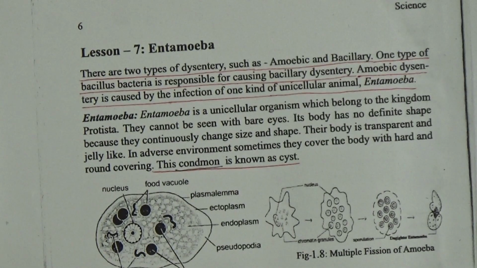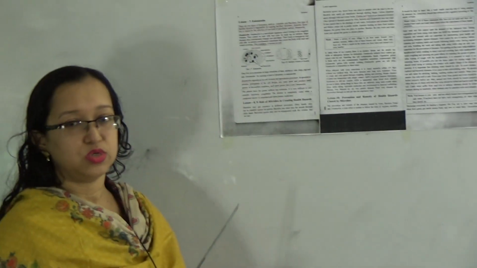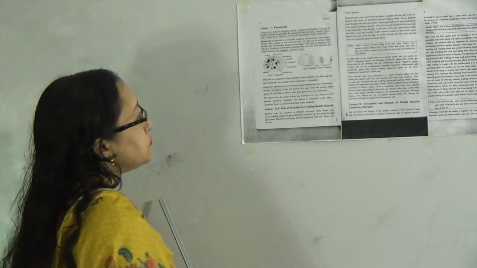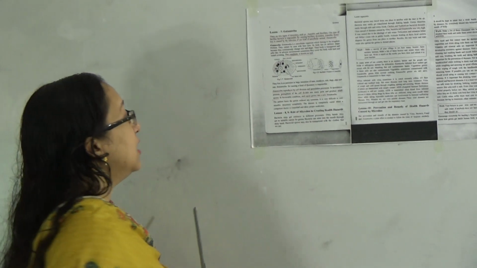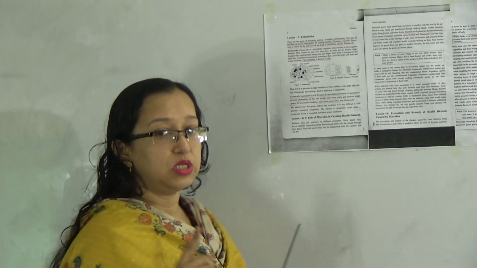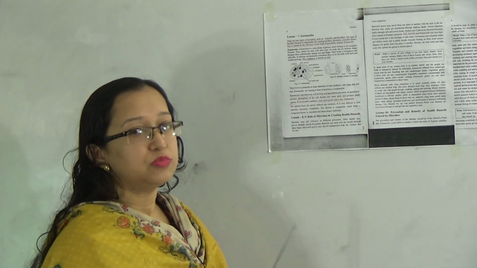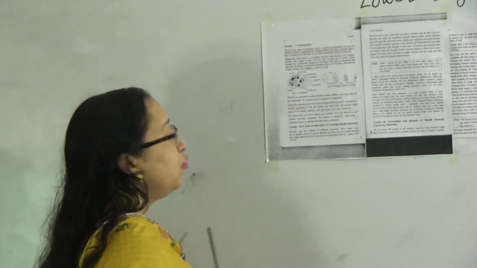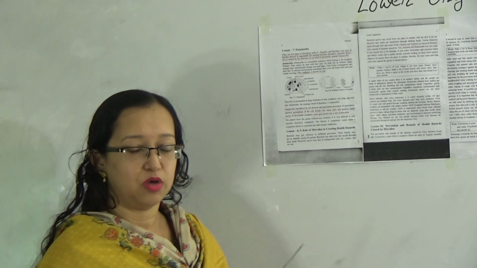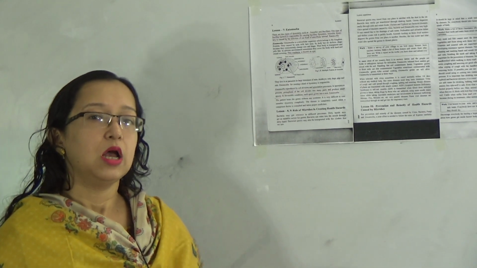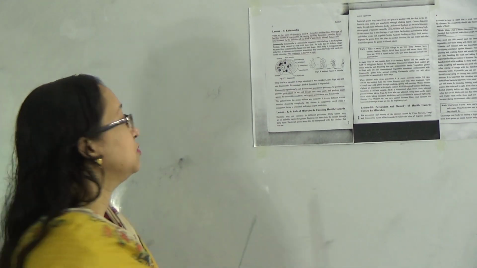So we know that there are two types of dysentery. One is amoebic dysentery and another one is bacillary dysentery. And amoebic dysentery is caused by one of the unicellular organisms, and the name of this organism is Amoeba. Now we will discuss Amoeba. What is Amoeba? What is the shape of Amoeba and what is inside the Amoeba?